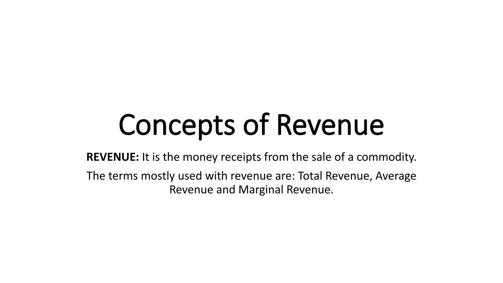Here we will discuss various concepts related to revenue. So first of all, let us see the definition of revenue. Revenue is the money payment received from the sale of a commodity. The terms mostly used with revenue are total revenue, average revenue and marginal revenue, and we will discuss all these total revenue, average revenue and marginal revenue one by one today.